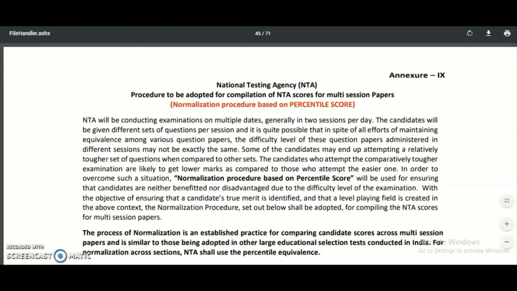So in order to be fair to both these candidates, that means the toughest paper candidate may not have the disadvantage, and the easiest paper candidate may not have the advantage in gaining the marks. So in order to make them balanced, this normalization procedure is introduced.